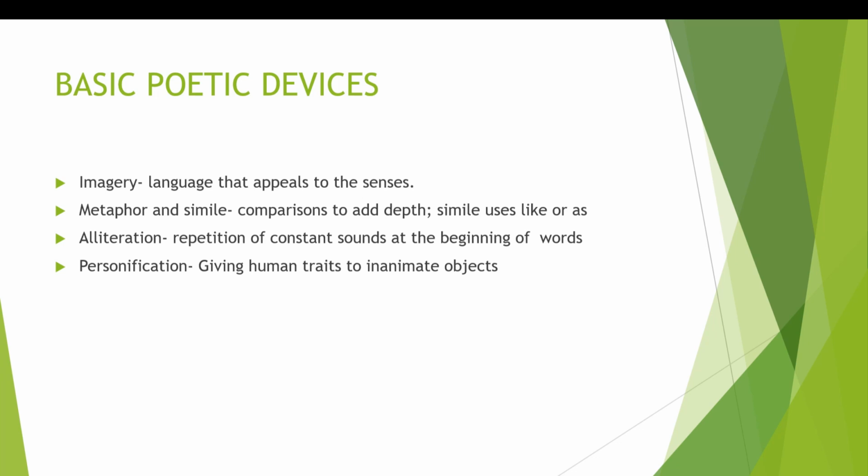Last but not least is personification. Personification gives human traits to inanimate objects. For example, the angry storm pounded on the rooftops as if it was shouting in rage. Here, the storm is given human qualities, anger and shouting, suggesting emotion and creating a dramatic sense of the weather's impact.